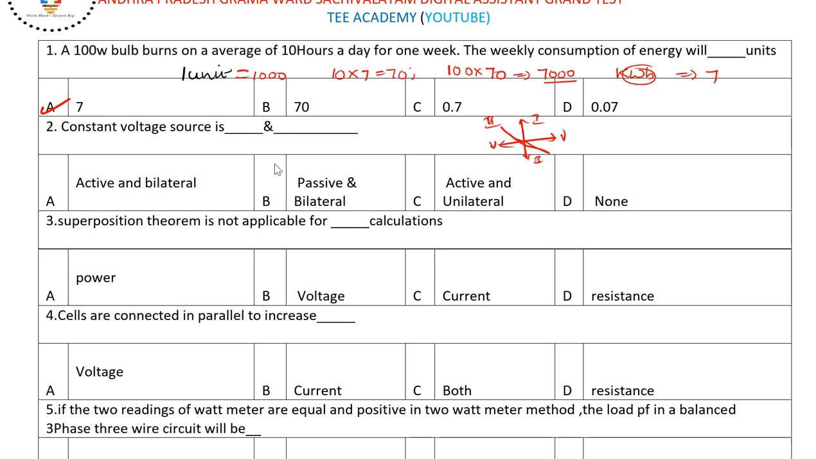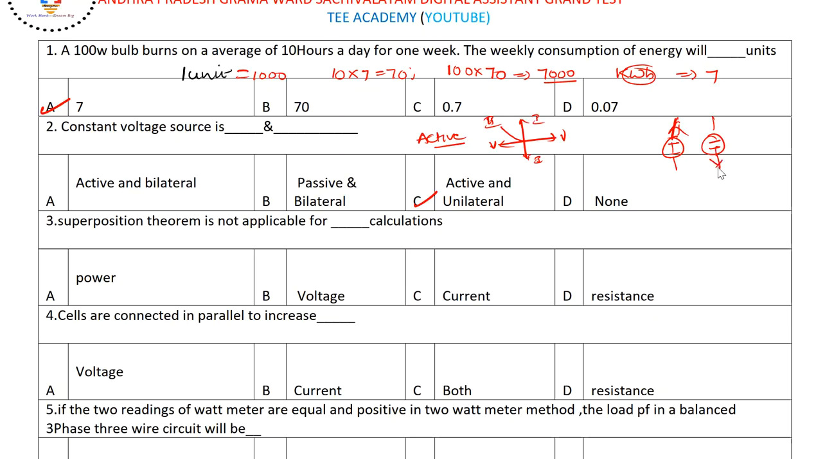Now let me correct here. This characteristic represents that the constant voltage source is an active element, as you know. It is an active element, but it is not a bilateral element. It is only a unilateral element. Why? Because if you see the polarity, the current direction will change like this.